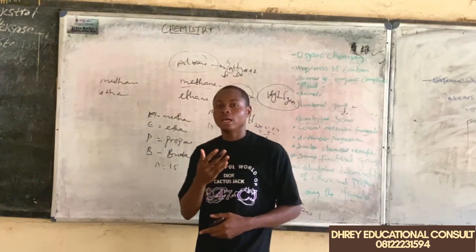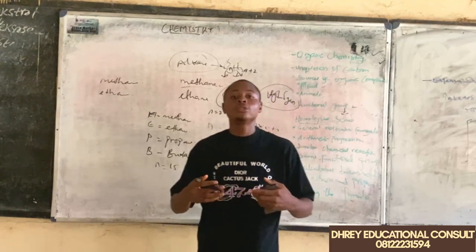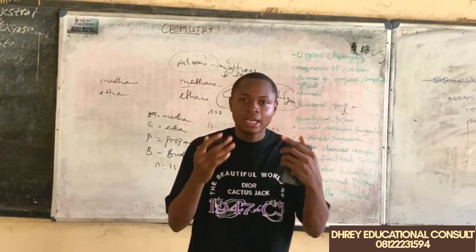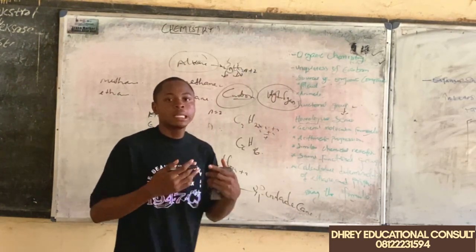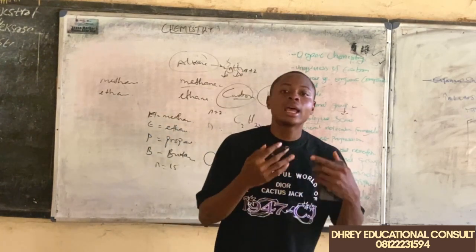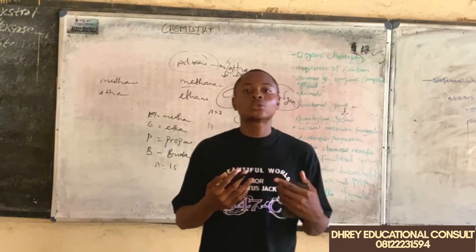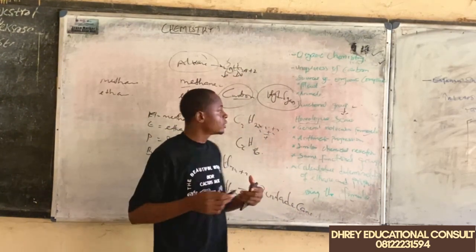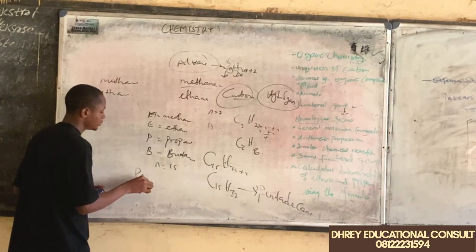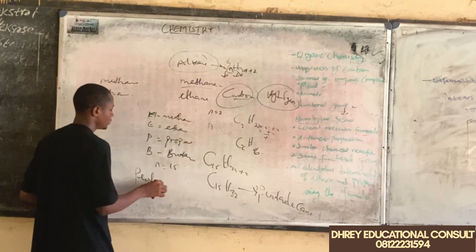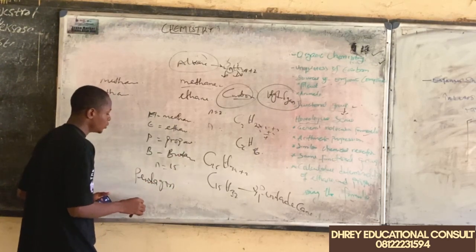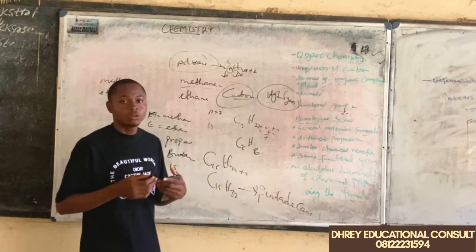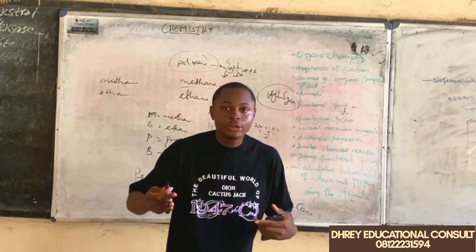Now, like I told you earlier, from the 5th member, we can use the basic knowledge of our polygons. When a polygon is 5-sided, we call it pentagon. When it's 6-sided, we call it what? Hexagon. When it's 7, we call it what? Heptagon. When it's 8, octagon, and so on. Now, using this format, let's say we have our pentagon. What you are going to do is remove the "agon". Same with the hexagon, you remove the "agon". The heptagon, you remove the "agon".